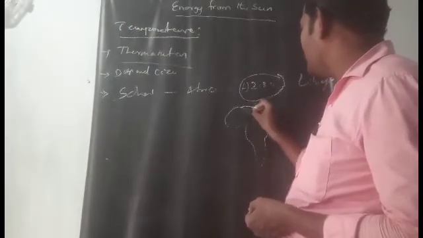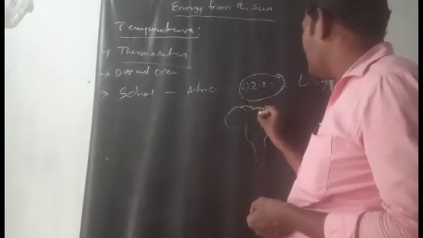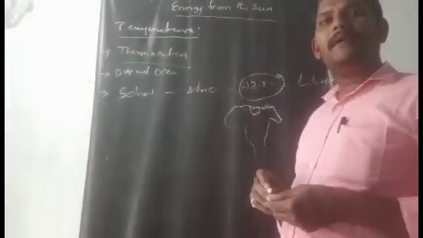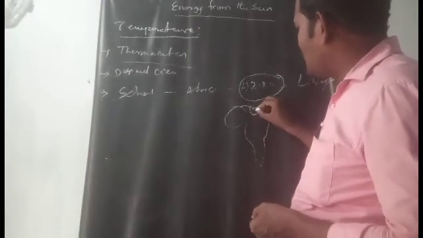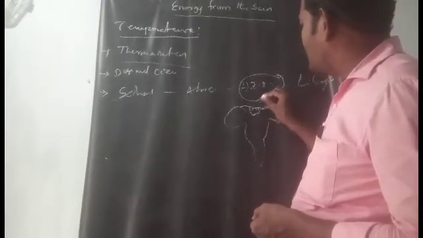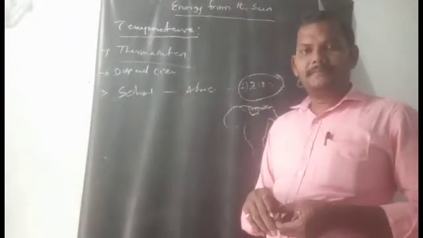Here the world's highest temperature was recorded.